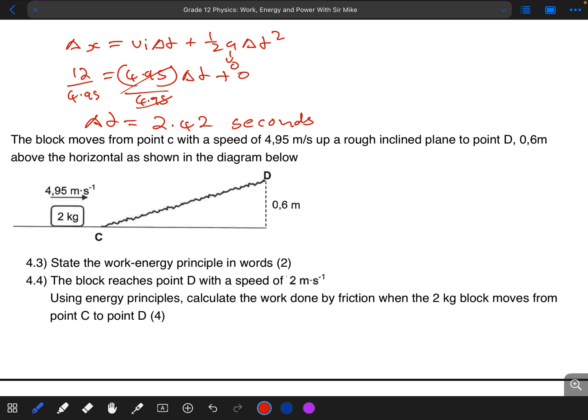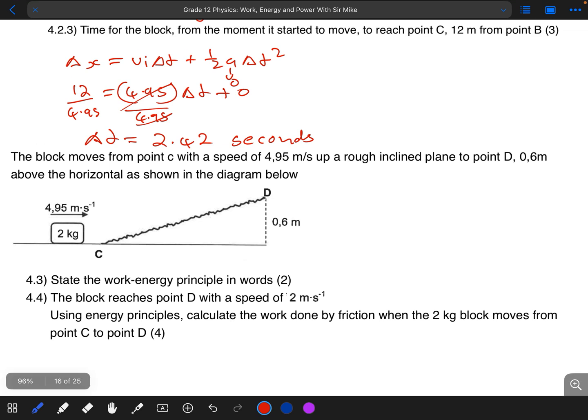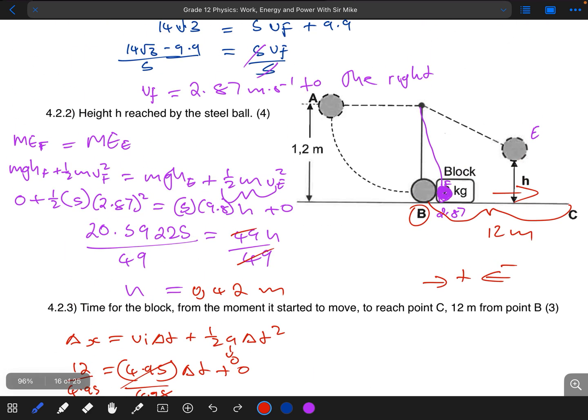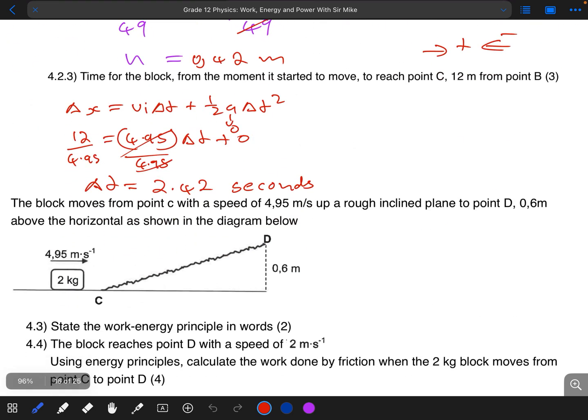So in this case, they say that the block moves from point C with a speed of 4.95, right? Up a rough inclined plane to point D, which is 0.6 meter above the horizontal as shown in the diagram below. Now you might be asking how did I know that that's 4.95? Remember that they say there's no friction between point B and C, so that simply means that the speed of the block after collision would be the same speed when it reaches point C. Do not be shocked.